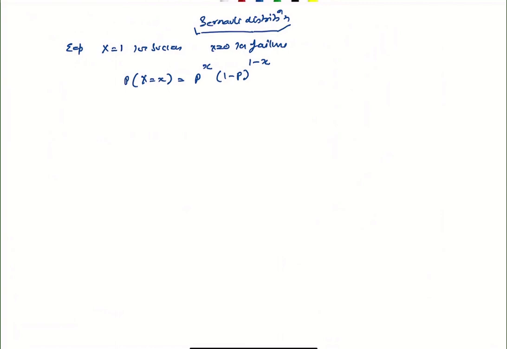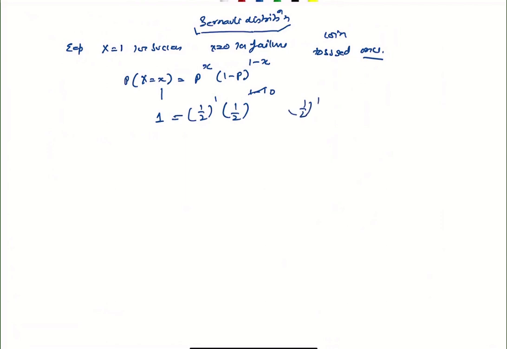Here a coin is being tossed only once. So the probability of x equal to little x, like the chances of success, because x equal to 1 is a success, will be p to the power x, which is half to the power 1, times (1 minus p) to the power (1 minus x). With x equal to 1, that becomes 1 minus 1, which is 0.